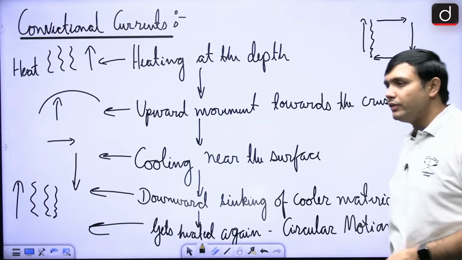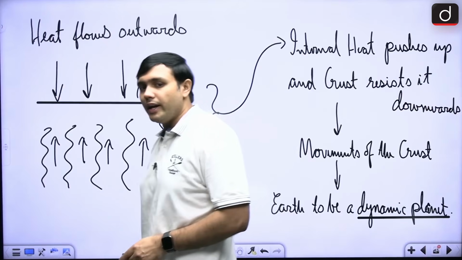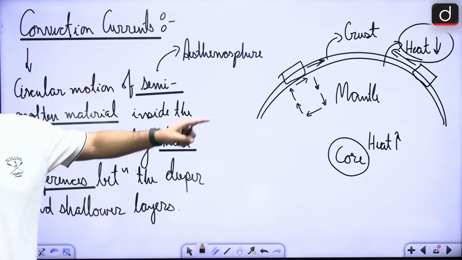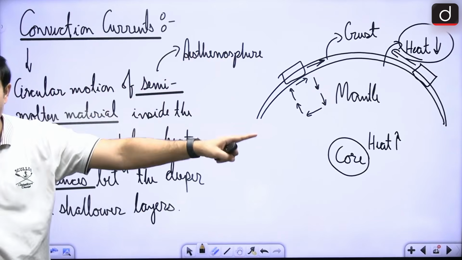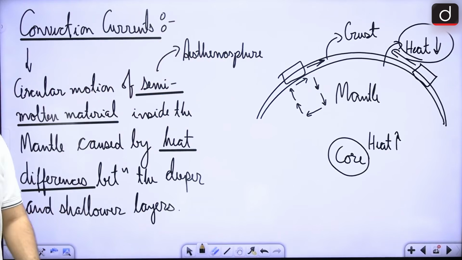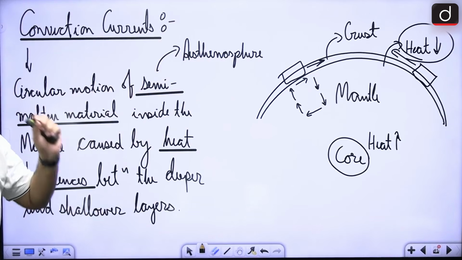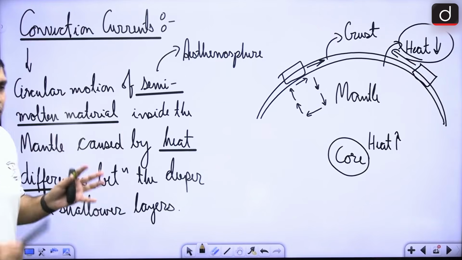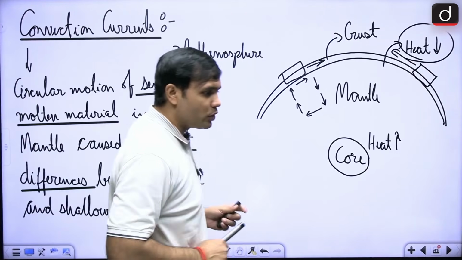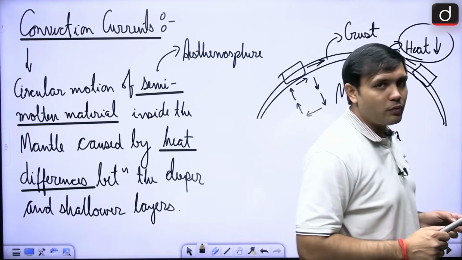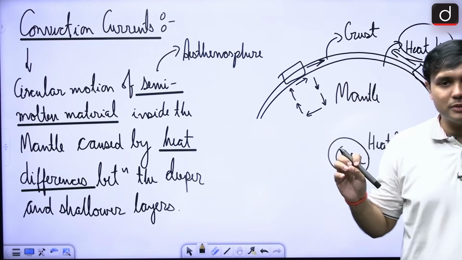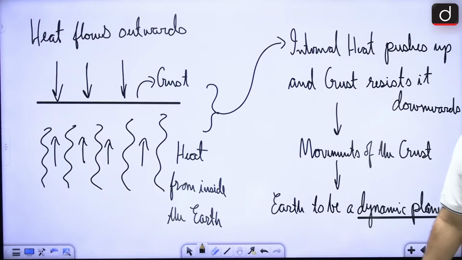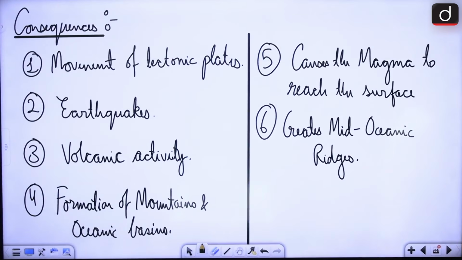These are the convectional currents that are happening in the asthenosphere, leading to the horizontal movement of the crust. It's a very, very important section, right? Then as we move towards the volcanism portion, there also you will find that these particular aspects are very important. In case of volcanoes, what are some of the basic things that we know?